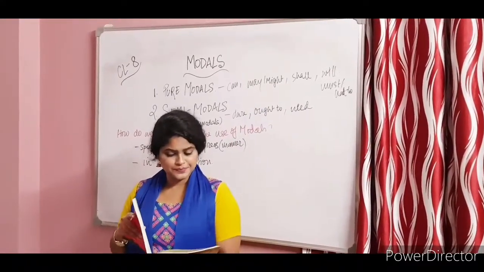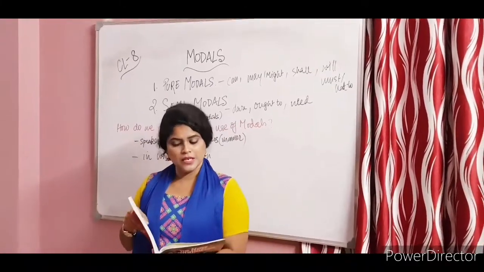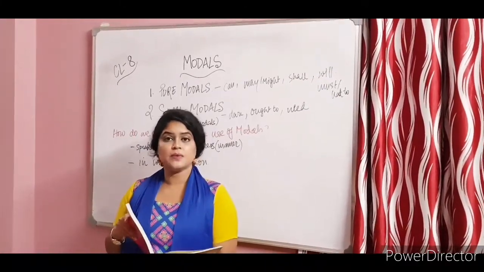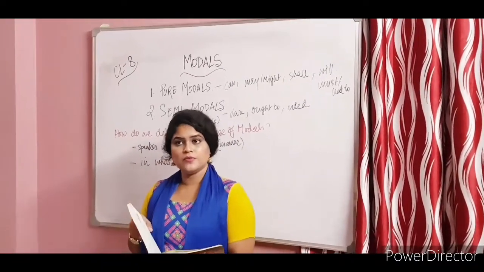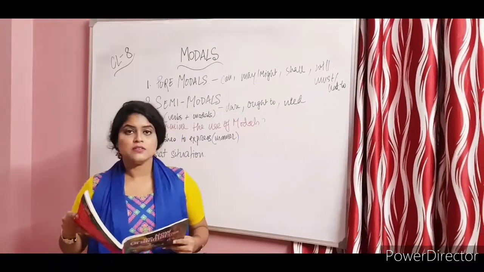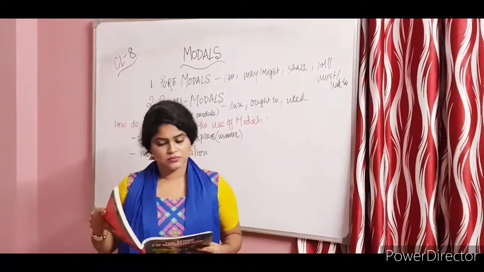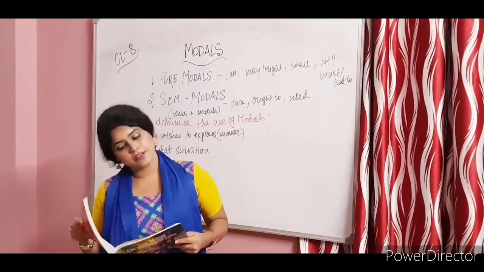So that is it. Polite request. Would you please tell me the time? Politely you are asking, please, would you please tell me the time? Okay. Now then we have may. Now moving on to may. Possibility. It may rain tomorrow. Alright. It's a possibility, it's a positive possibility, it may rain tomorrow.